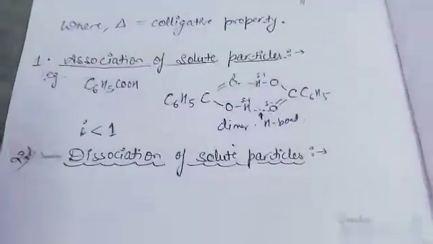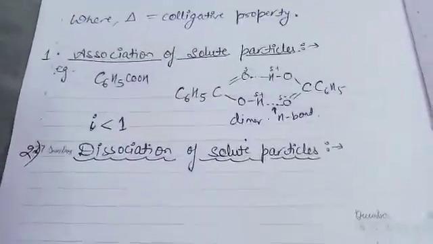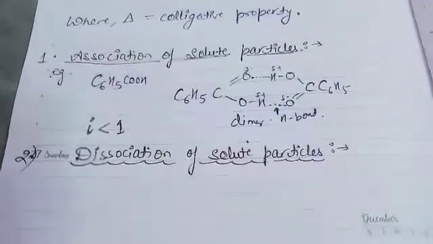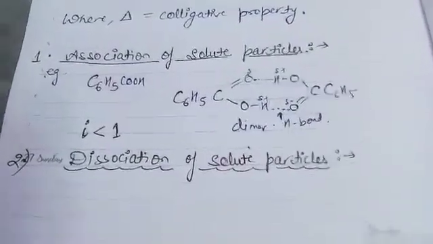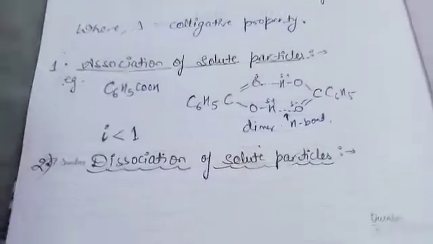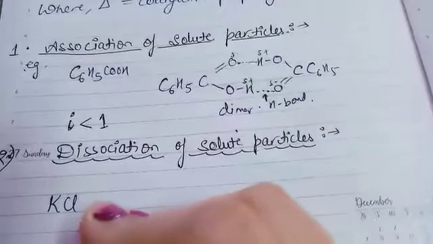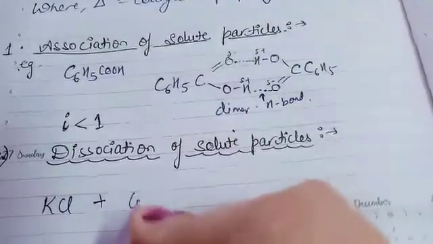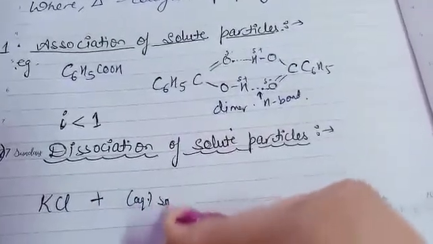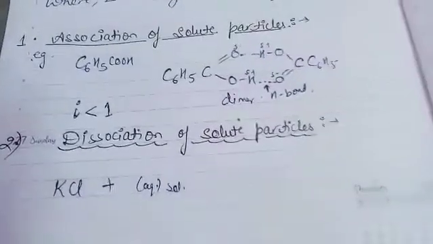Now next is the dissociation of solute particles. Simple thing, you know, when we add a salt, maybe NaCl, maybe KCl, in water, it is an aqueous solution, meaning we are adding this in water.